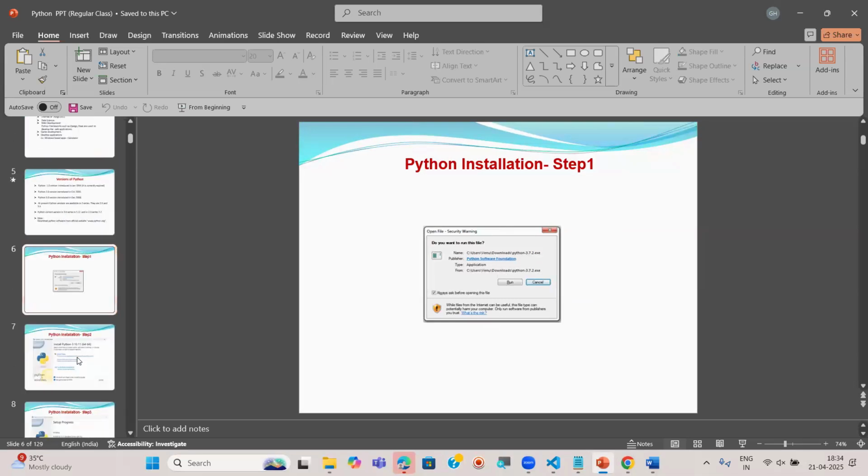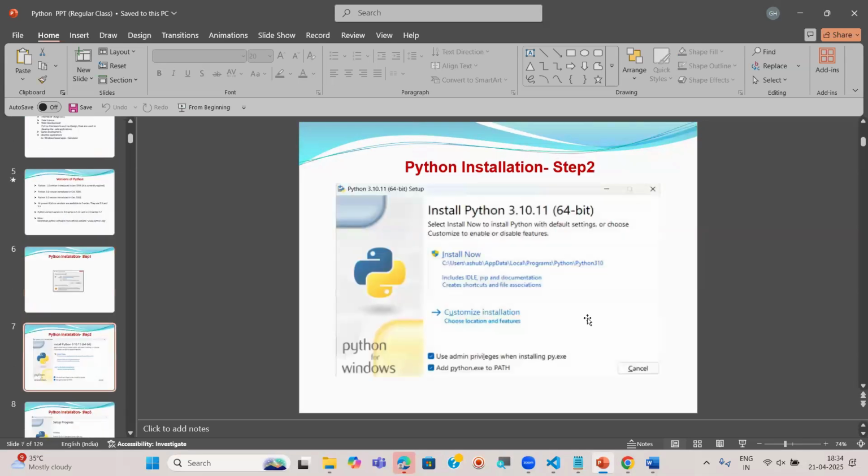Whenever you click on the run button, you will receive one more dialog box like this. Here you have to choose the two checkboxes at the bottom. I am going to explain what these checkbox options are, don't worry. So you choose these two checkboxes and click on install now.